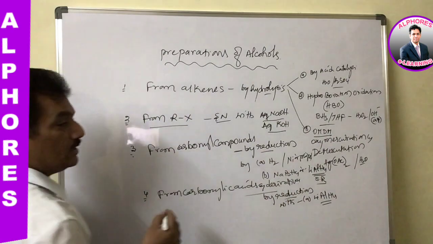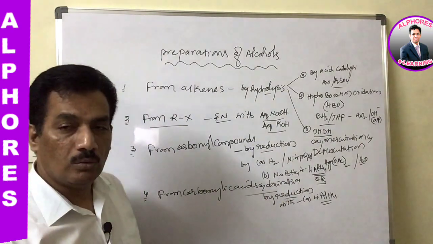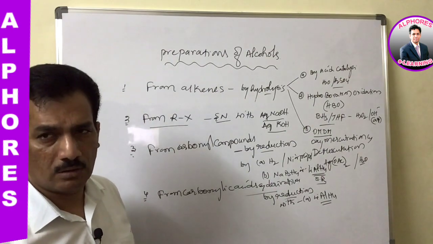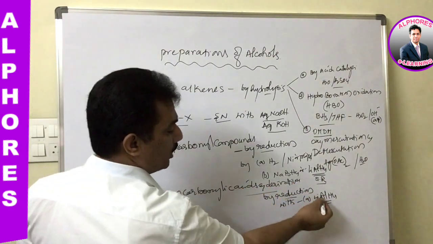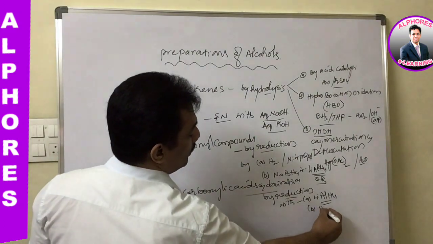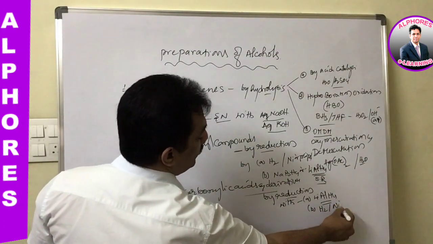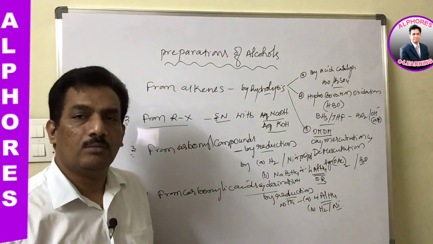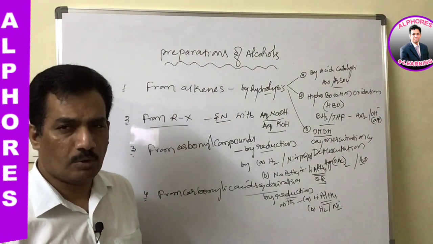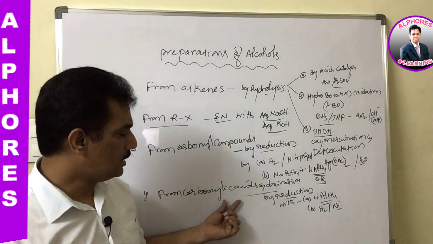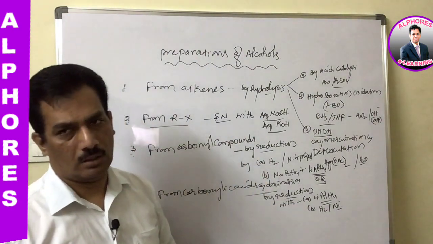Sodium boron hydride is not sufficiently strong to convert these acids or acid derivatives into alcohols. That's why only lithium aluminum hydride, which is a strong reducing agent, or it can also be carried out by hydrogen in presence of nickel, that is metallic hydrogenation. It is a heterogeneous hydrogenation process. In that process also we can convert these acids or acid derivatives into alcohols.